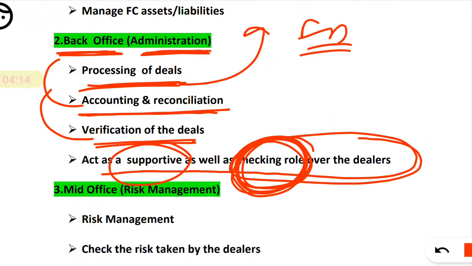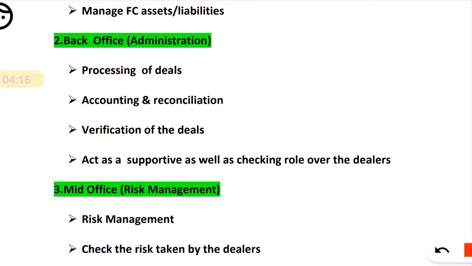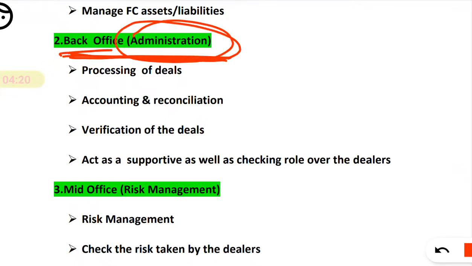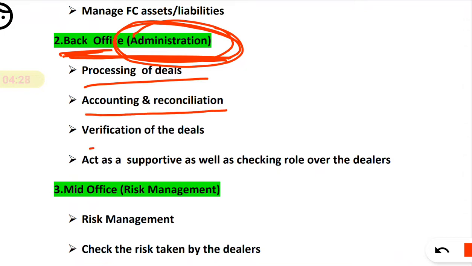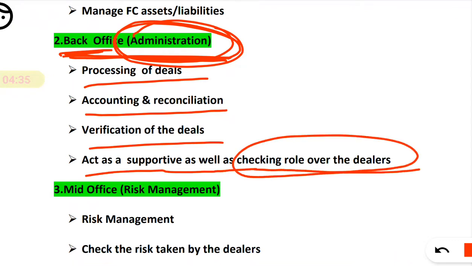Remember just one keyword: administration. The back office is mainly responsible for administrative work. It consists of processing of the deal, accounting and reconciliation, verification of the deal, and it acts as a supportive as well as a checking role over the dealer, that is, the front office dealer.